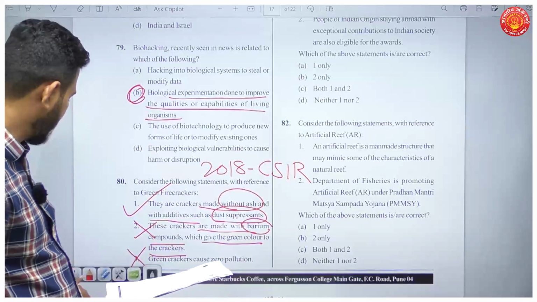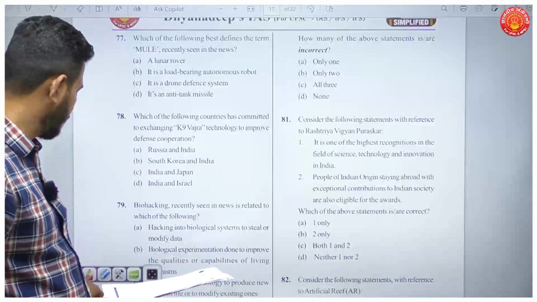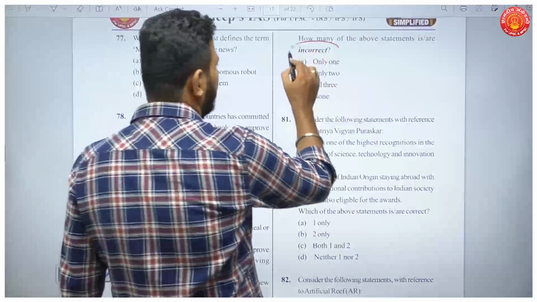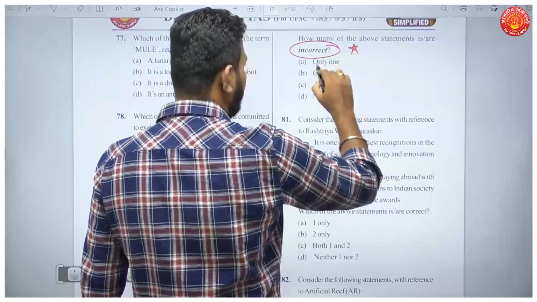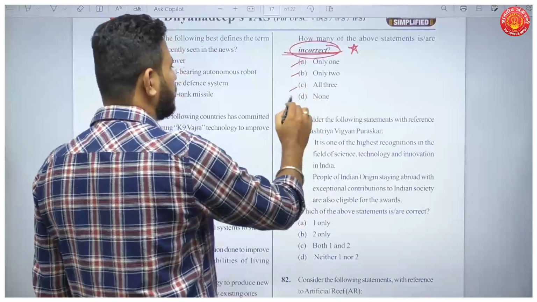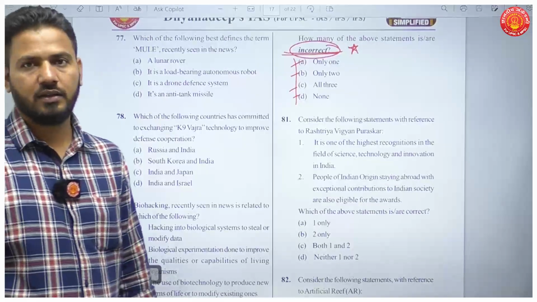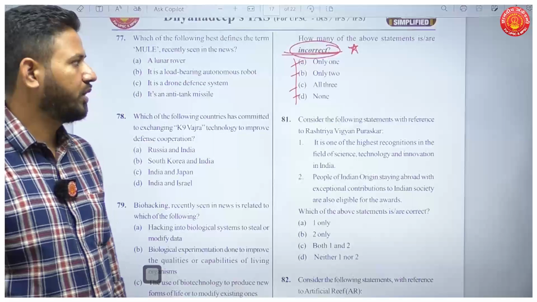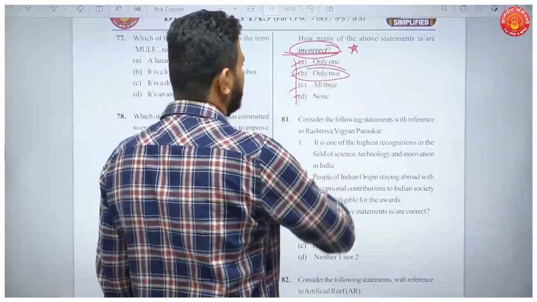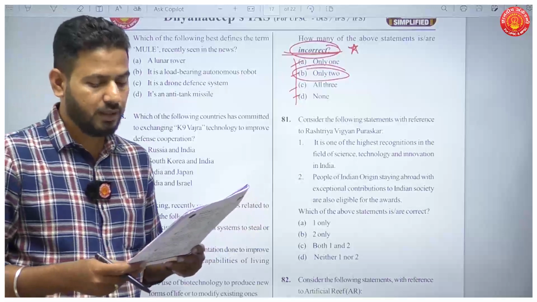So they've asked us how many of the statements are incorrect. Okay, please read the questions very carefully. Many people will mark the answers correctly, but the final marking of answers goes wrong because they don't read the correct or incorrect part properly. Okay, so how many statements are incorrect? Two statements here are incorrect. Okay. Question number